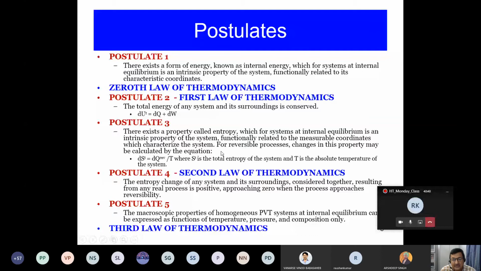Somebody was asking in the last class, sir, how do you decide whether the quality is higher or lower? So I said that it is the wavelength of the energy that tells about the quality of energy. But from where does this particular information come? It is actually decided by the entropy. If I can measure the entropy of a process, I'll be able to say whether this energy is of high quality or low quality. How? If the entropy is very large, that associates with a very low quality of energy. Okay, and if the entropy is very low, that means that particular system is associated with a very high quality of energy.